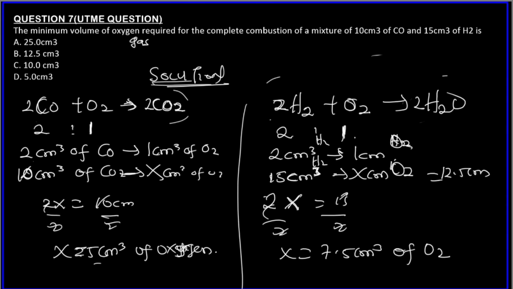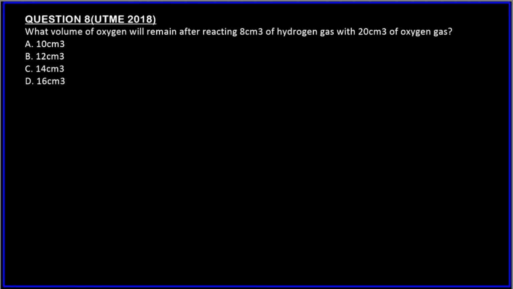When we put 12.5, 5 volume of oxygen gas will first react with this CO, and then the remaining 7.5 will now completely react with what? The hydrogen gas. So that's why we are looking for the minimum amount of oxygen gas that will react with both CO and H2. So that's why I gave two different equations. So the answer is what? 12.5. We look for the amount of oxygen that will react with CO and the amount of oxygen gas that will react with H2, and we added both of them. So simple. Let's go to another question.